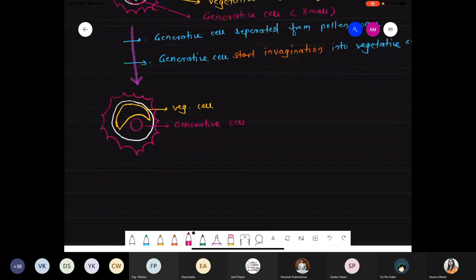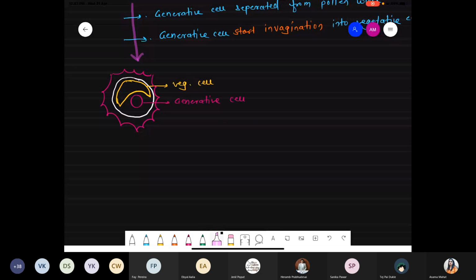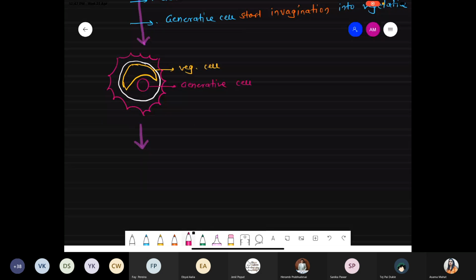And finally what happened? We obtain a typical structure where that generative cell can easily float in the cytoplasm of the vegetative cell. So this is the final diagram for the two cell structure.